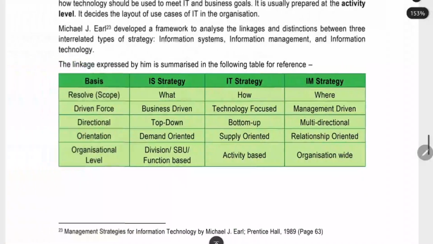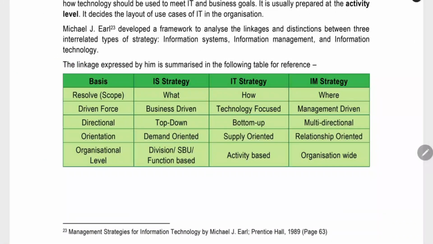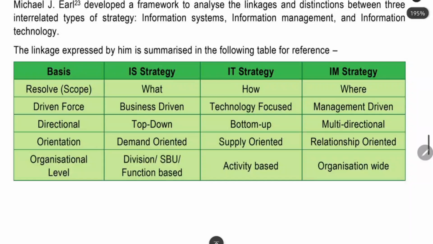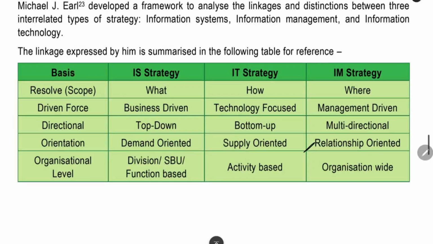Next thing is IM strategy. IM strategy means where you are employing this process, for which data you are using it. Next thing is management driven. It will be the management, information management and management driven. The next thing is directional. It will be multi-directional because you have to collect the data, store the data, share the data. It will be across the organization. It will be relationship oriented. You have to maintain relationship with each and every person, and only then you can manage the information properly. Next is organization wide. You have to do it across the organization. That is the difference table given here.